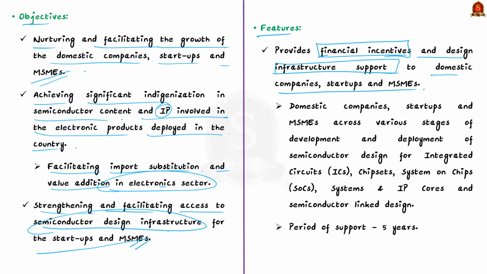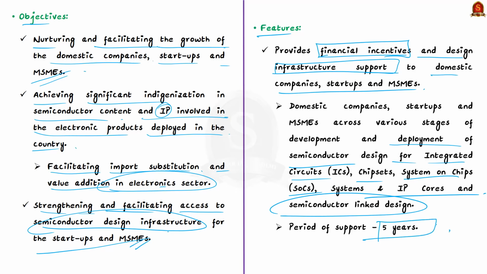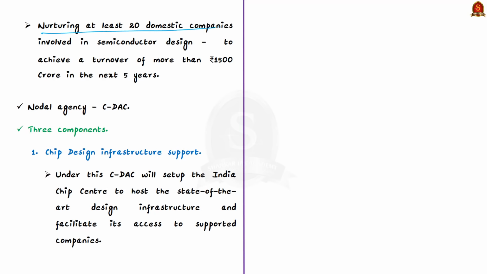These companies are the ones involved across various stages of development and deployment of semiconductor design for integrated circuits, chipsets, SoCs, that is system on chips, and semiconductor linked design. This incentive and the support will be extended over a period of 5 years. So as part of this, the scheme first aims to nurture at least 20 domestic companies involved in semiconductor design. The scheme will help them in achieving a turnover of more than 1,500 crores in the next 5 years.